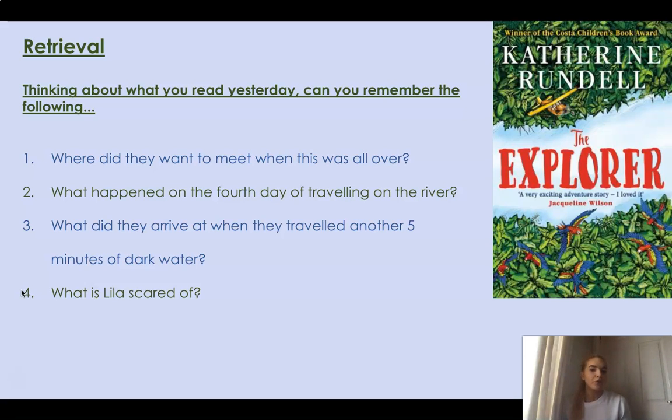What happened on the 4th day of travelling on the river? That's right, the water became a bit different. It became a different colour. It was a bit dark. Number 3, what did they arrive at when they travelled another 5 minutes of dark water? They arrived at the mouth of a lake, didn't they? So a big lake. And then Lila looked up and she said she was terrified of heights.